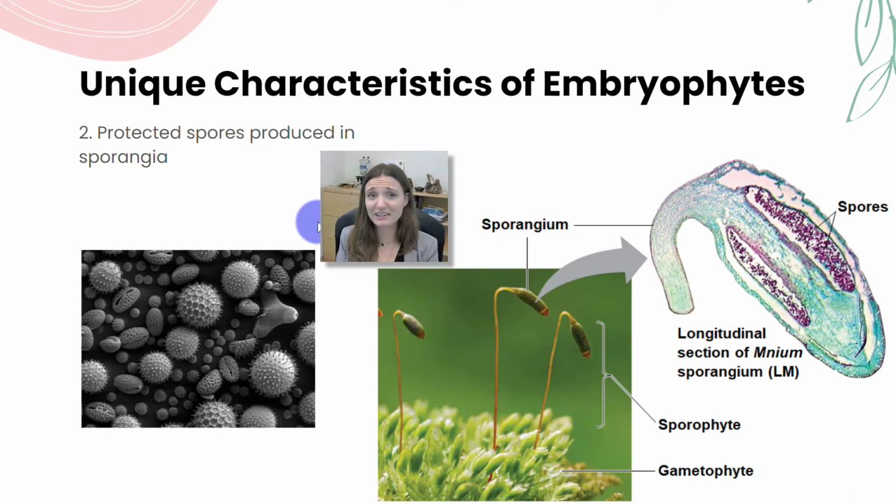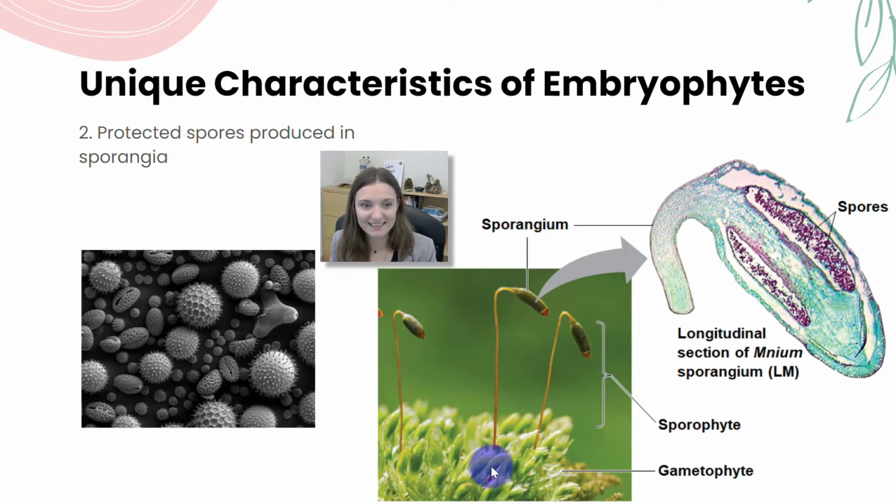Alright, more unique characteristics of embryophytes. So those spores that we just talked about, they are protected in a coat of sporopollenin. Remember that molecule that we just talked about that was unique to charophytes and plants? Right? So the spores that are produced are coated in that special molecule that helps them prevent desiccation, and we call it sporopollenin. And those spores are produced in a specialized tissue within the sporophyte.